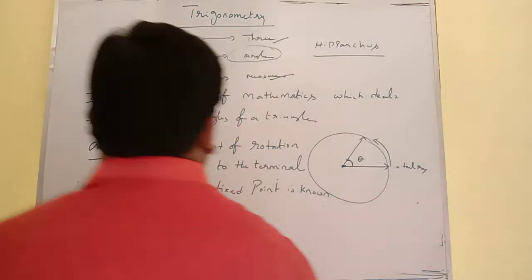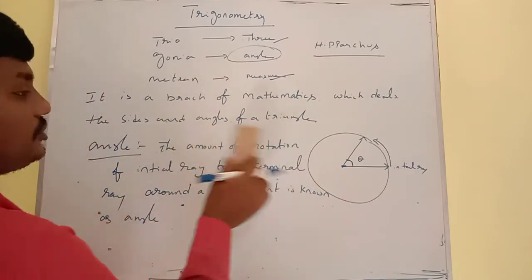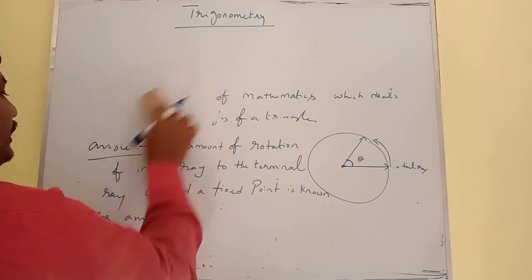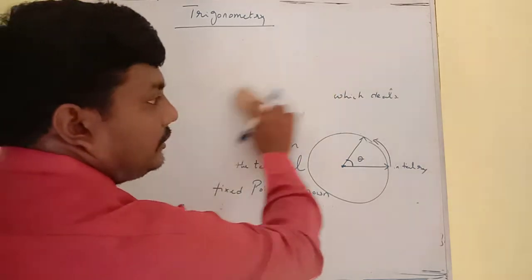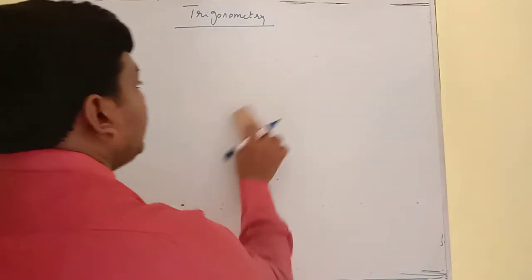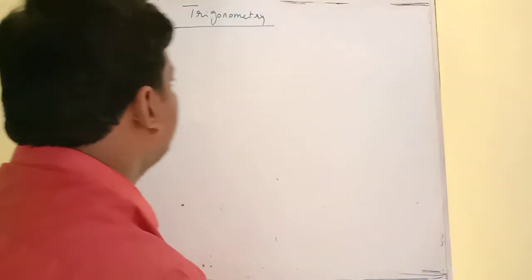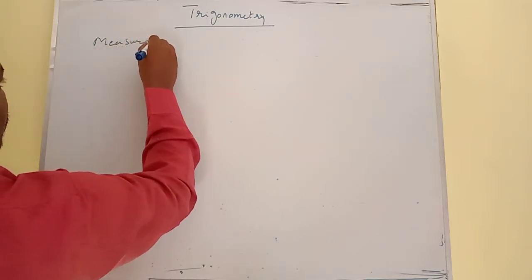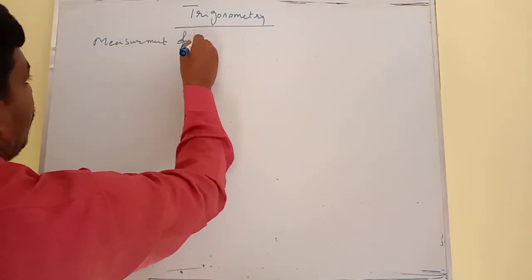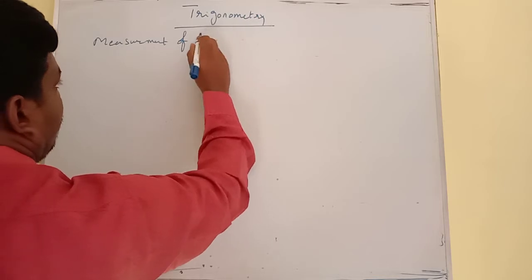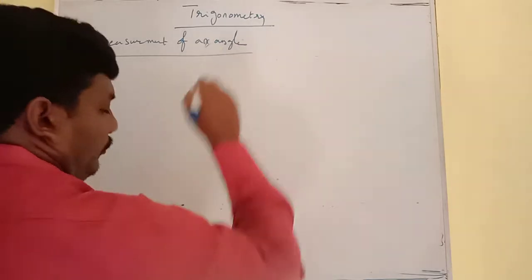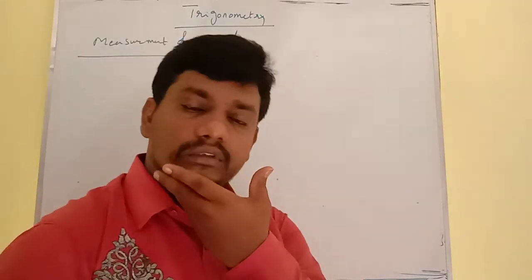So what are the measurements of an angle? We can measure an angle in three different ways. There are three methods.